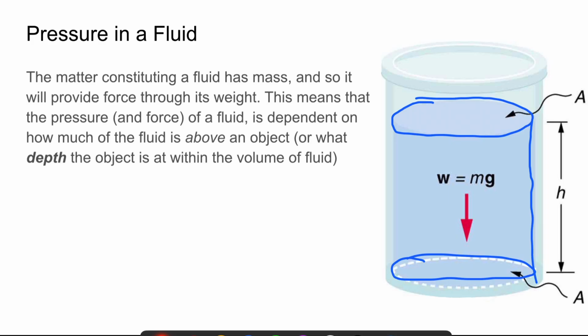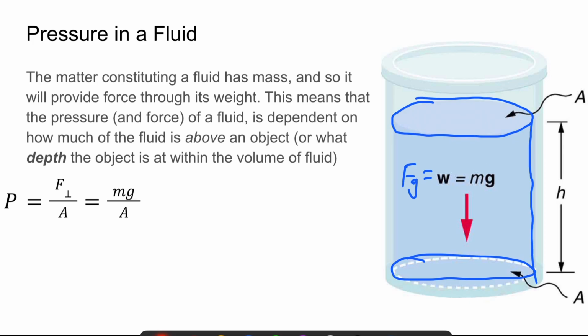The matter constituting a fluid is going to have mass, and so it's going to provide force through its weight. So its force of gravity equals its weight equals mass times g, the acceleration due to gravity. So this means that the pressure and the force of a fluid is dependent on how much of the fluid is above you when you're inside of a fluid, or said a different way, what depth you're at within that volume of fluid. So let's make an equation for this. Remember that pressure equals force divided by area.